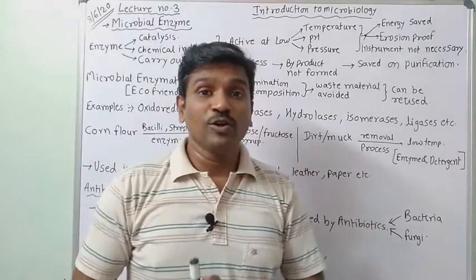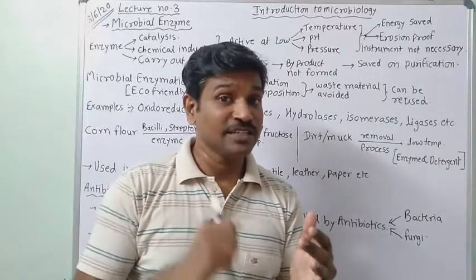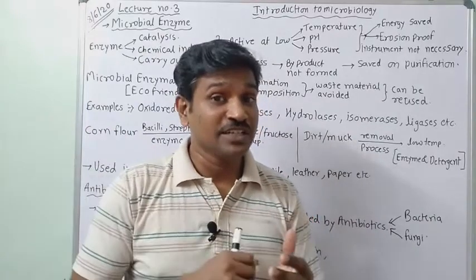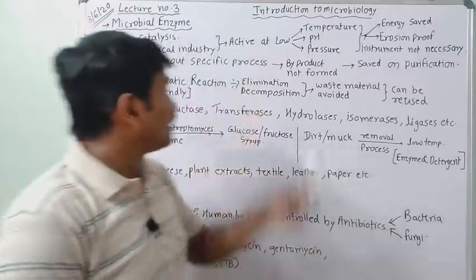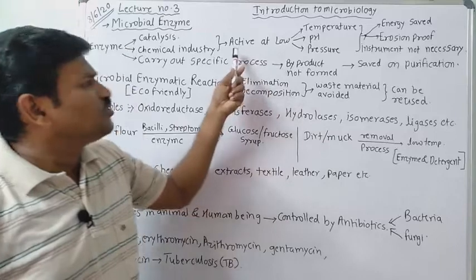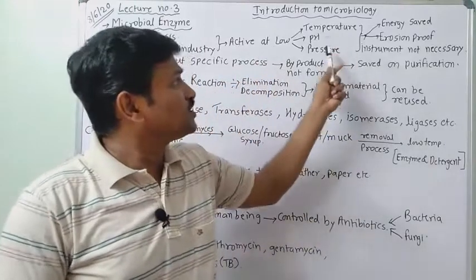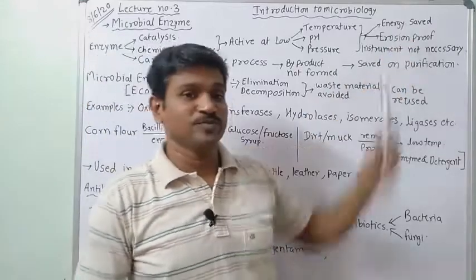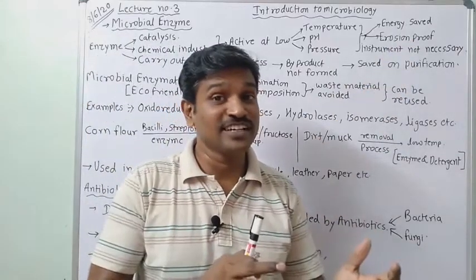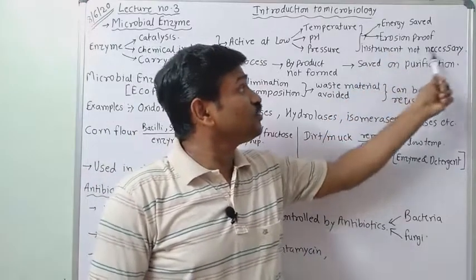क्यों यूज होता है? Because in a chemical catalyst आपको टेम्परेचर मेंटेन करना पड़ता है, pH मेंटेन करना पड़ता है, प्रेशर मेंटेन करना पड़ता है. So when a microbial enzyme is used as a catalyst, it does not require that, meaning it will be active at a low temperature, low pH or low pressure. So energy gets saved. In a microbial enzyme used as a catalyst, energy is saved, and erosion proof instruments are not necessary.